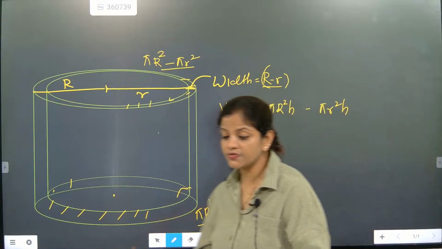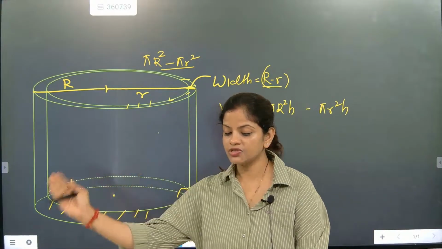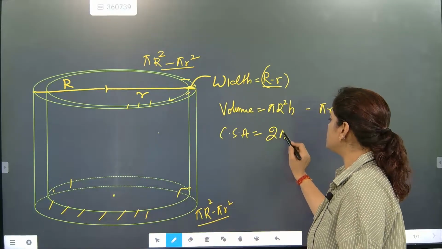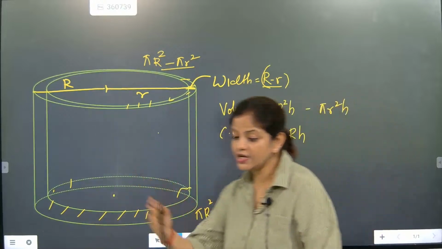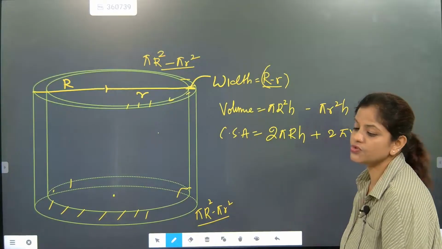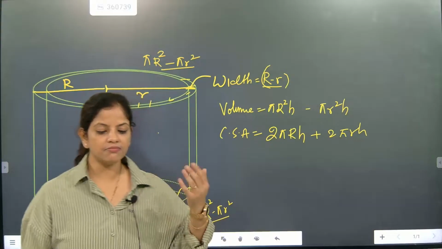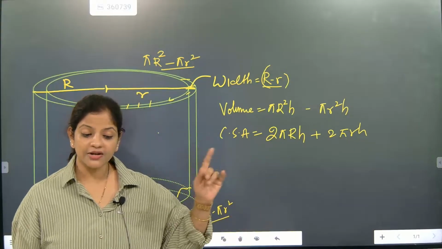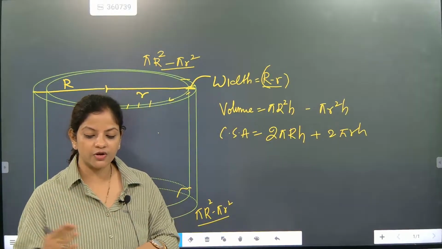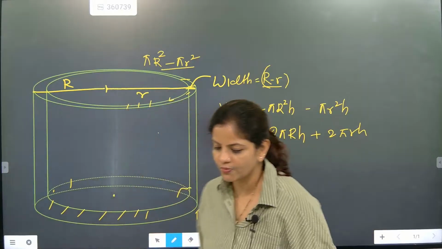But where curved surface area you are talking about, remember outside also painting, inside also painting. Outside you will paint, that is 2 pi Rh, CSA. Now inside you will paint, it will become 2 pi rh. So it will become addition. In case when we are handling CSA, outside region plus inside region. Just imagine that I am painting the outside region also, inside also. So this is coming as 2 pi Rh plus 2 pi rh. I hope you might have understood.